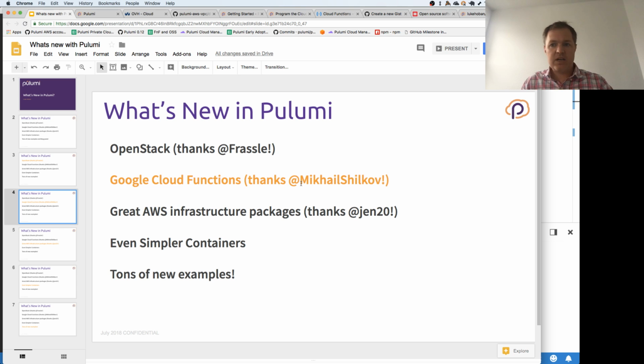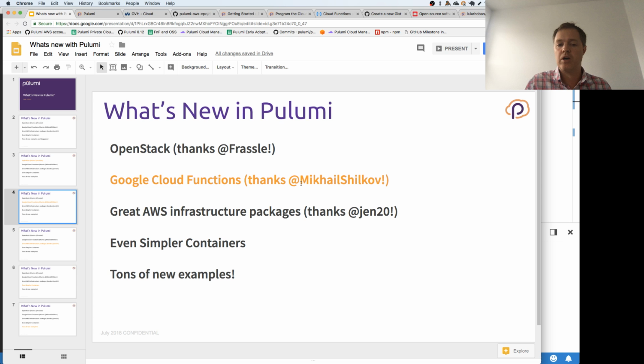So let me move on and talk about the next thing, Google Cloud Functions. Functions is a key thing. Serverless applications are one of the environments where we've seen Pulumi really being valuable, because to build up serverless applications, you tend to need to compose together lots of little pieces. And having those little pieces be able to version independently and be deployed very simply is one of the things people love about serverless. But because there's so many little pieces, the development process is actually where a lot of the challenges become.